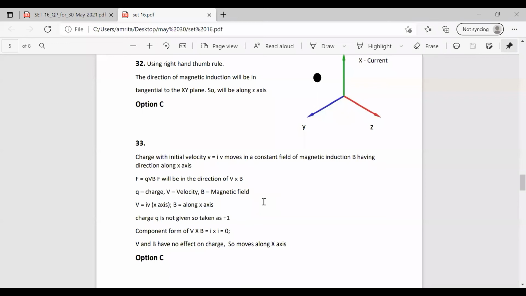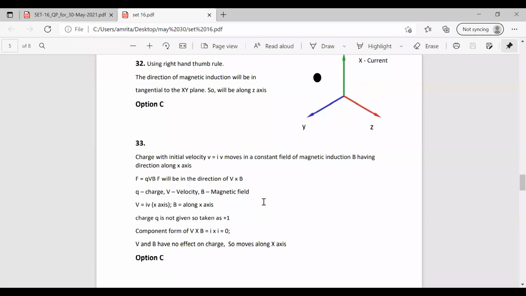The velocity is given as iv, that is along the x-axis. The magnetic field is given along the x-axis. So both are i components along the x-axis. Taking the cross product, it will be 0. So the magnetic field B will not affect the direction of the charge. The charge will move in the direction as it is, along the x-axis. So it will start moving along the x-axis itself.